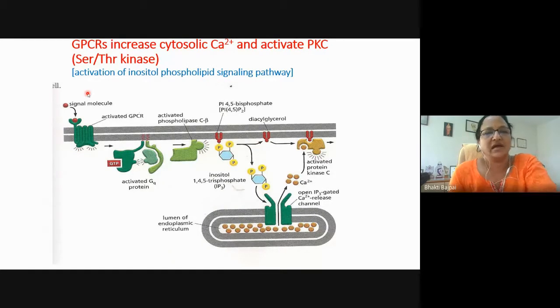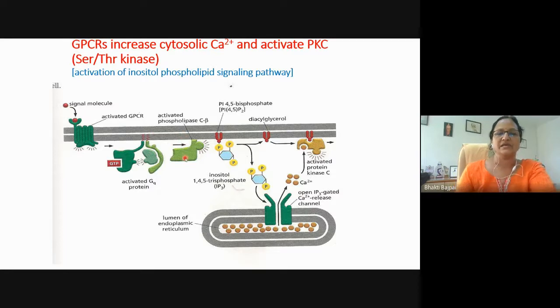Now, in another example, which is called the activation of the inositol phospholipid signaling pathway, GPCR can increase the cytosolic calcium ion and activate protein kinase C. Before this, we said that GPCR activated protein kinase A by activating the enzyme adenylyl cyclase and producing cyclic AMP. So when the signal molecule binds, the receptor is activated and the G protein is also activated, and this G protein will then activate the associated phospholipase C beta, which is also membrane bound.